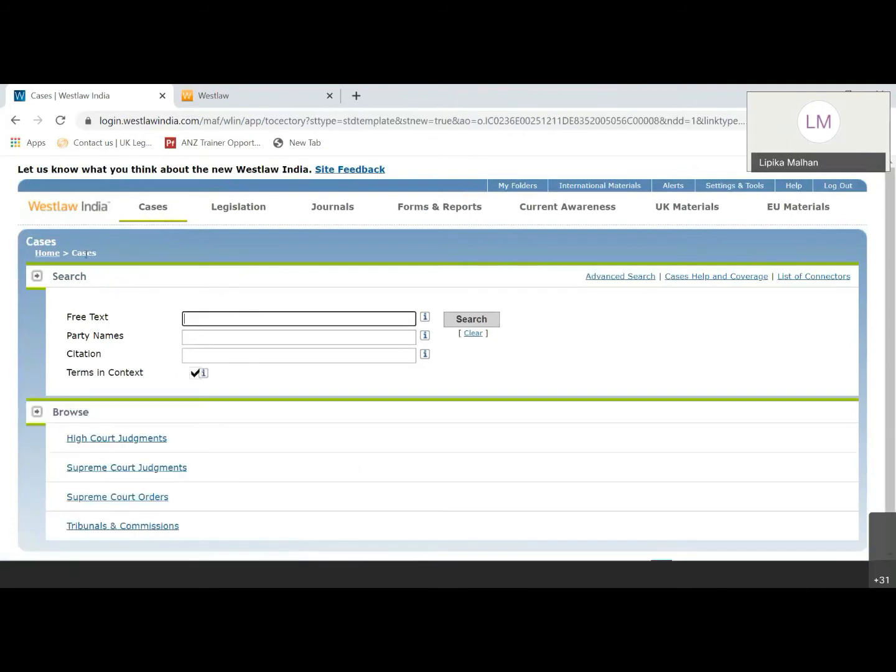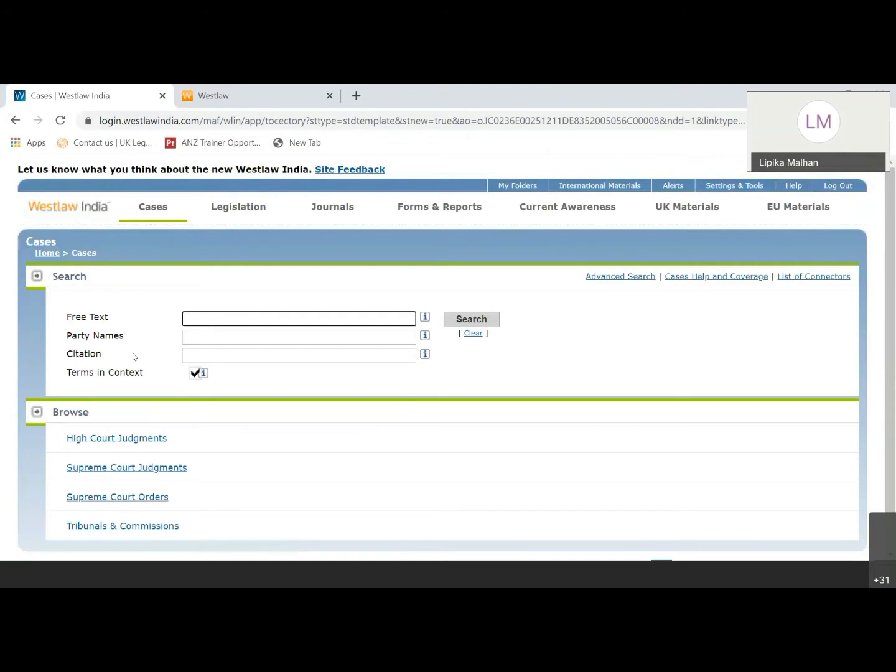When we come back to cases, another option is that you need to browse the data. In case you're not willing to search and you just want to read through the data which is available, that will be provided in the browse section for all these three jurisdictions: India, UK, and European Union.